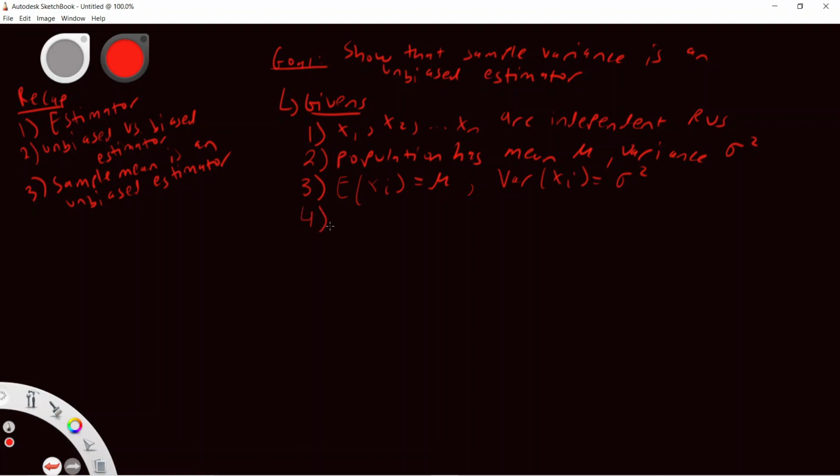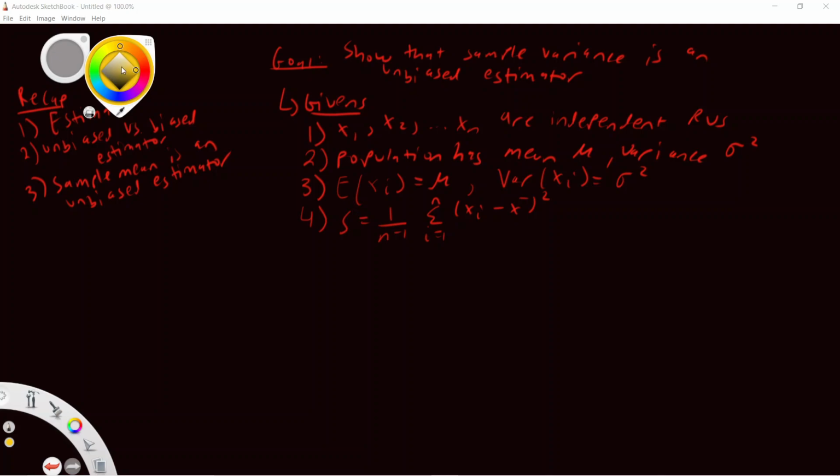And number 4, this is going to be very important. The sample variance is given by 1 over n minus 1 times the summation from i equals 1 to n of (X sub i minus X bar) squared. Okay, so now we have the givens established.